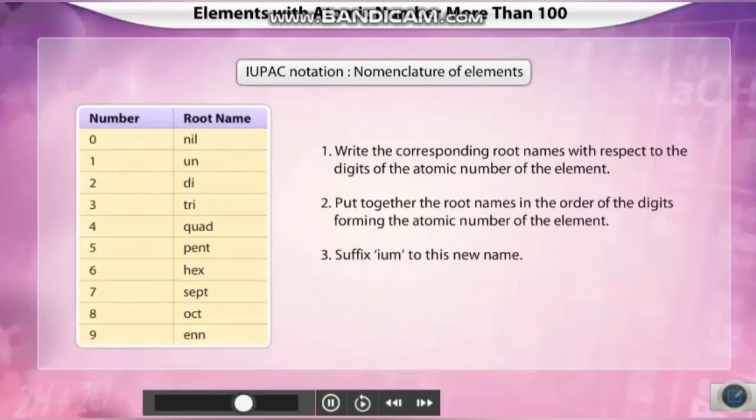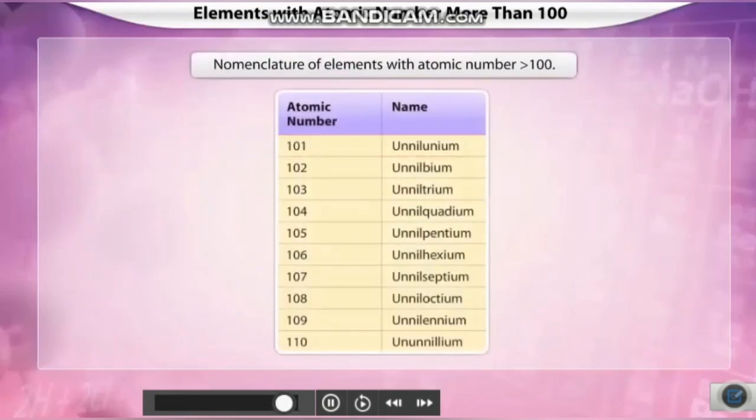Write the corresponding root names with respect to the digits of the atomic number of the element. Put together the root names in the order of the digits forming the atomic number of the element, and add the suffix ium to the new name. So this was the rule to write the names of the elements above 100. You can see here an example from 101 to 110.